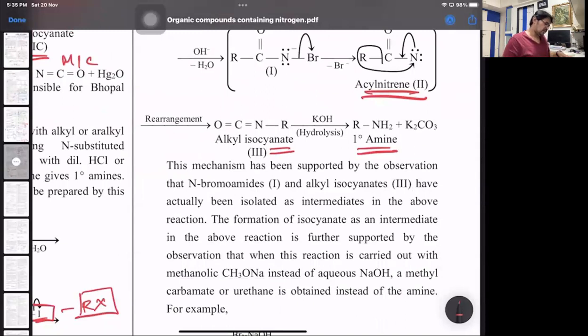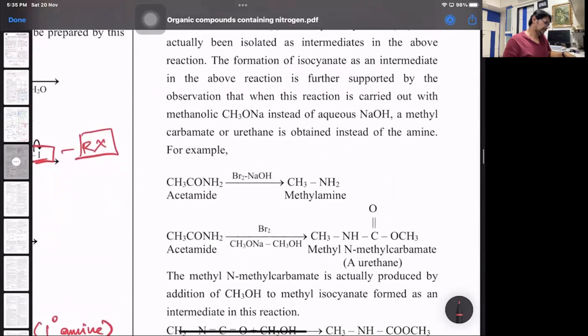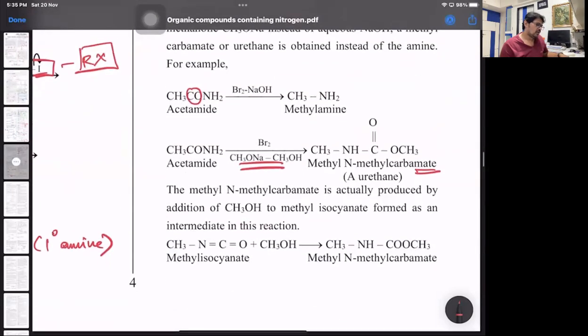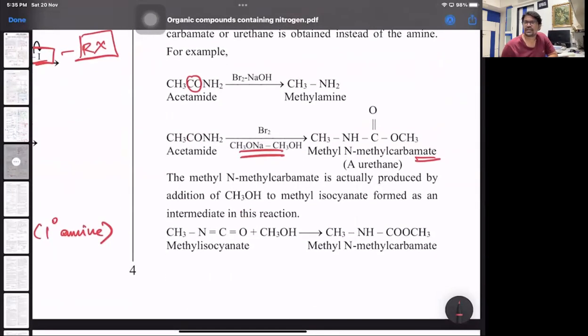All this part is okay. Now acetamide, 2 carbon atoms. Look at that, this CO is out, so that's methylamine. Acetamide, if you do with bromine and with sodium methoxide in methanol, then we get a different compound, a urethane, which is mainly used as a polymer. That is methyl N-methyl carbamate. We don't have that part, it's an extra point. The methyl N-methyl carbamate is produced as an addition of methanol to methyl isocyanate, formed as an intermediate in the reaction.